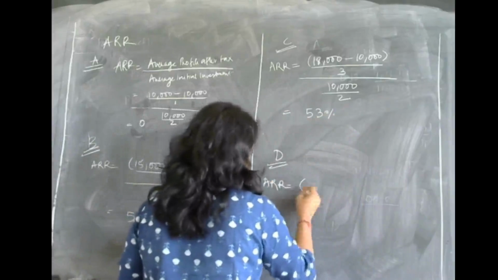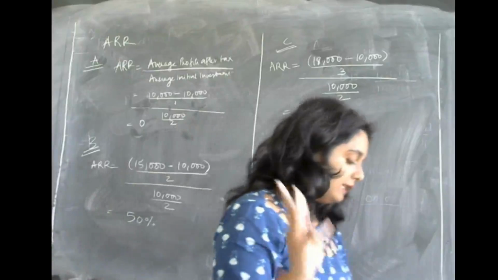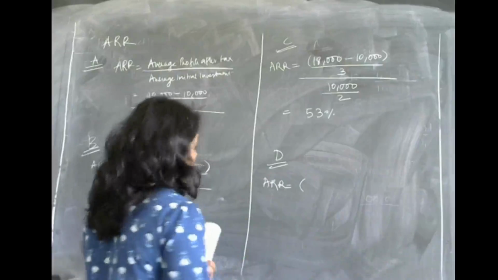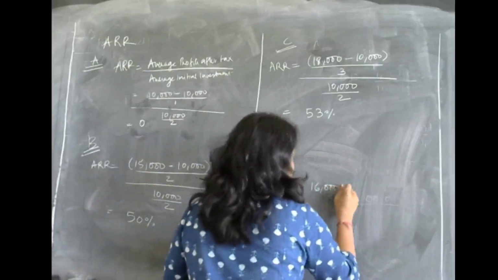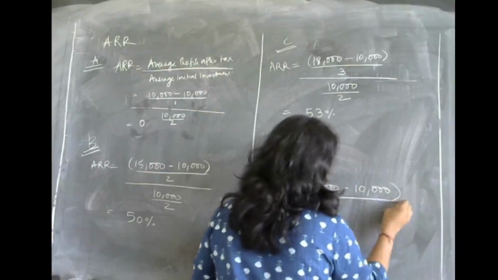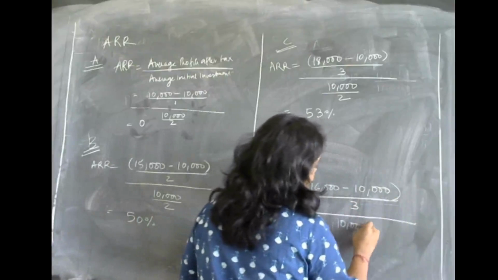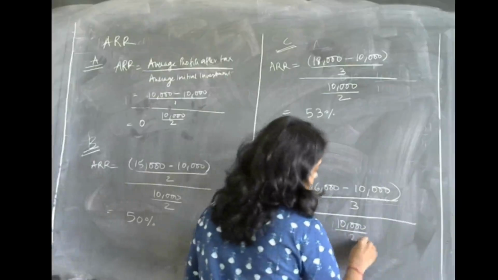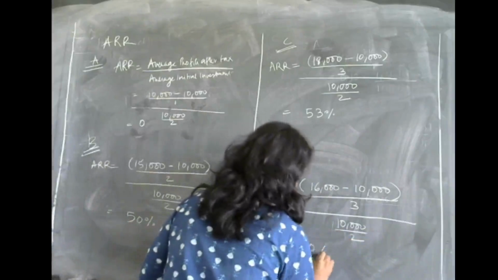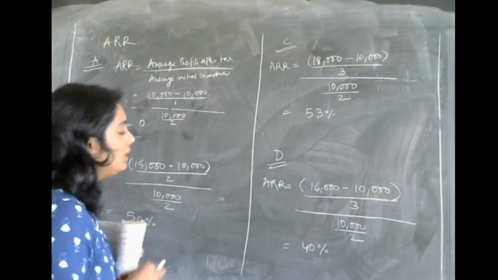Then moving on to project D. ARR is equal to, what is the cash inflows of the D project? 10,000 in the first year, 3,000 in the second year, and 3,000 in the third year. So the total cash inflow is 16,000, less initial investment. What is the ARR in this case? It is 40%. So we found out the ARR in all the projects.